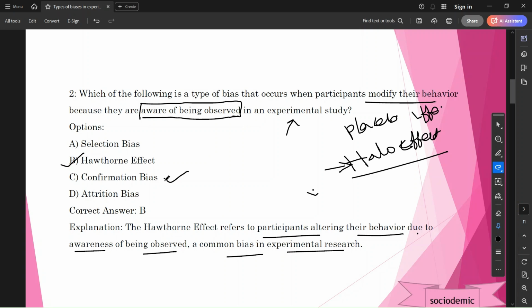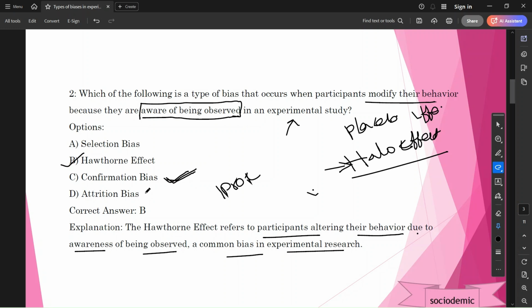Why? He has a preconceived notion that vegetarianism is good for health. Of course, vegetarianism is good for health, but there are proteins and vitamins in non-vegetarian food also. So he is always trying to support vegetarianism. He has a confirmation that vegetarianism is good for health. So that is called confirmation bias. He has already confirmed that vegetarianism is good for health.